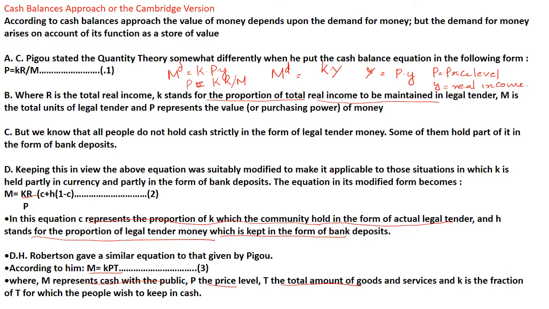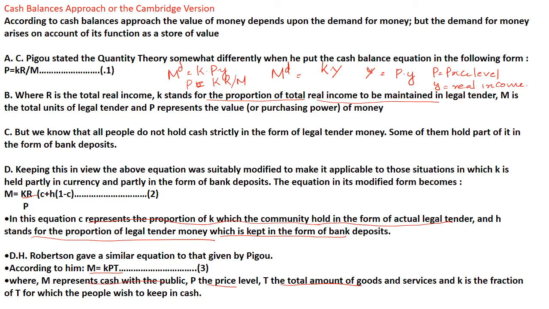K is a constant, known as the Cambridge constant, and the Cambridge constant stands for the proportion of total real income to be maintained in legal tender. So in the last video we discussed that K gives you an idea of how much money people want to hold with them for meeting precautionary needs. So that is the Cambridge constant.